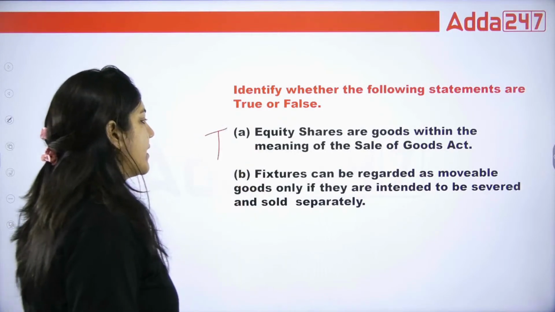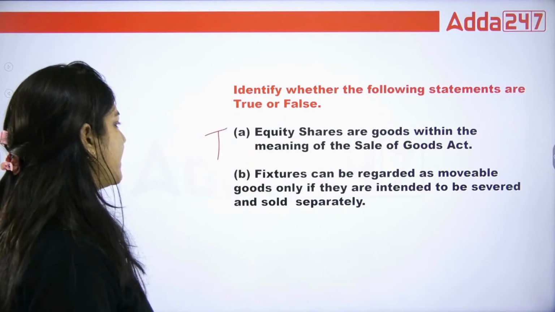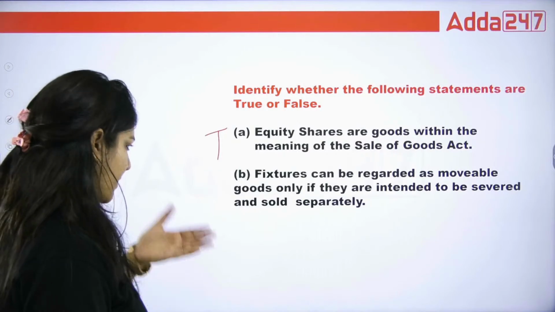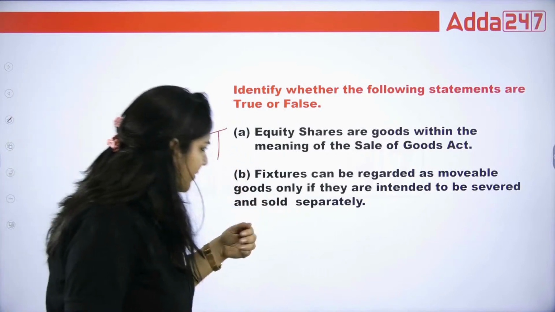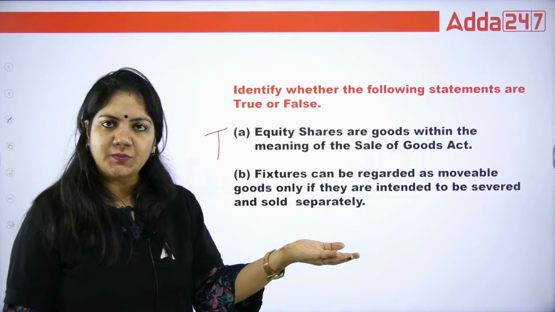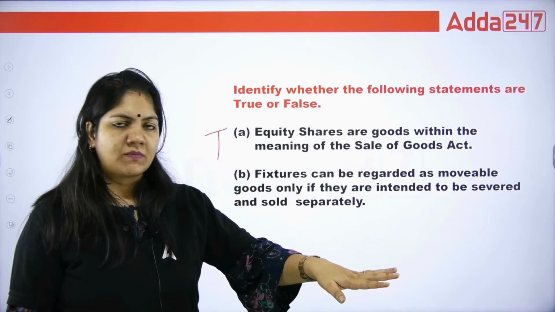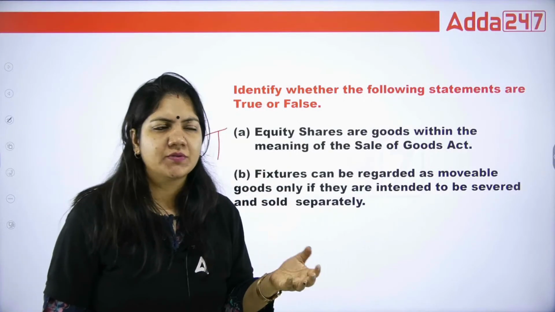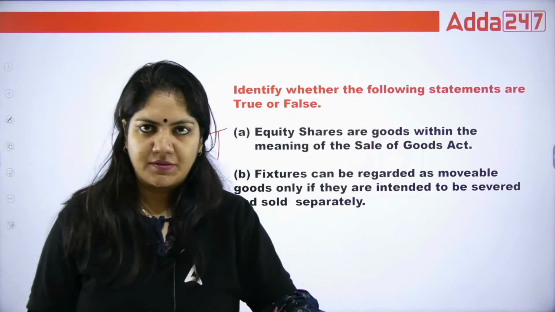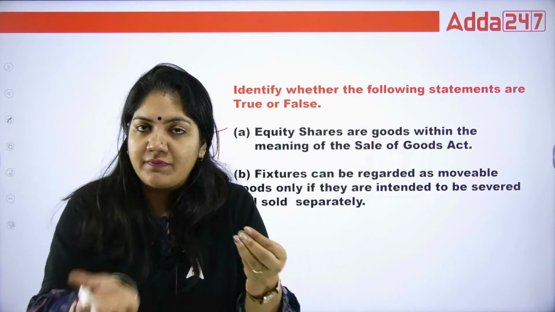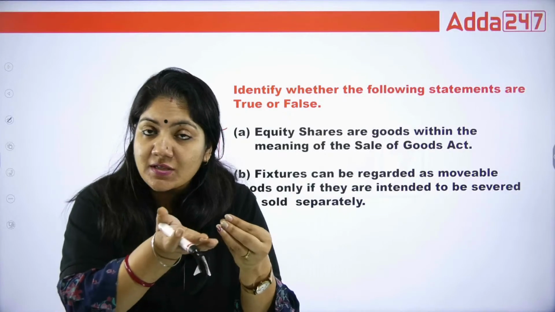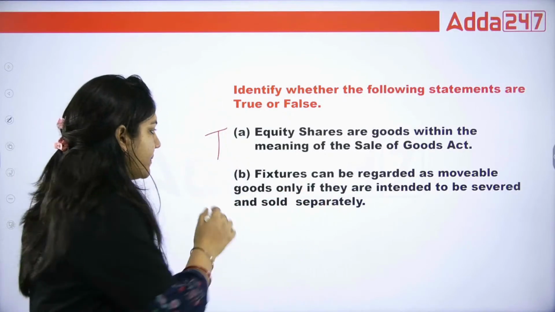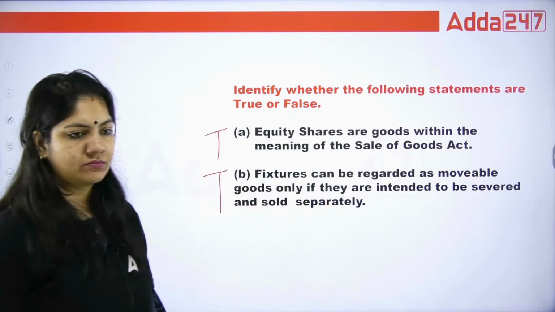True. Fixtures can be regarded as movable goods only if they are intended to be severed and sold. Fixtures means, suppose a tree is there. The tree is fixed, so trees are immovable. But when we cut the tree, it becomes movable. So this is absolutely true.